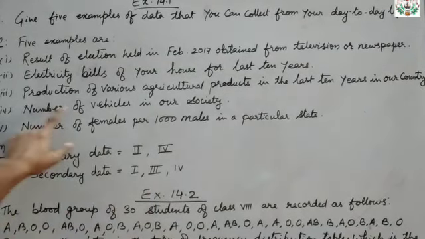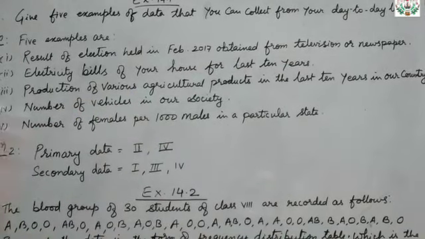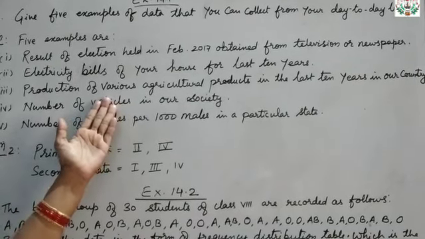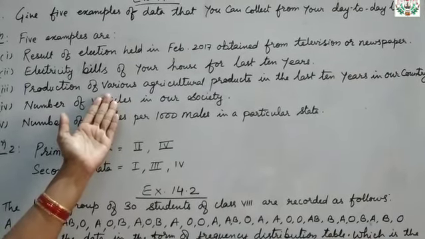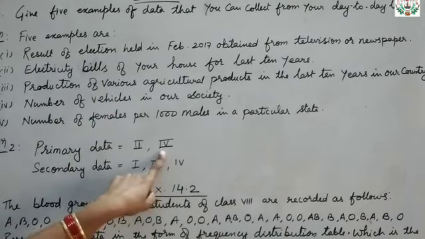Then in the same way, number of vehicles in our society. You can go and check house-wise in your society whether particular vehicles are available in the house or not. So this will be your primary data. So the fourth one is primary data.